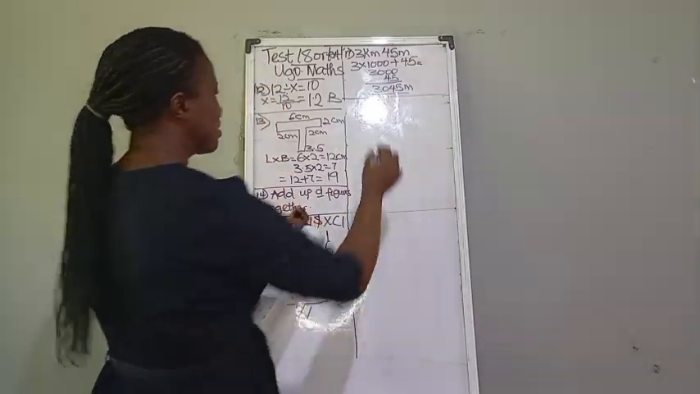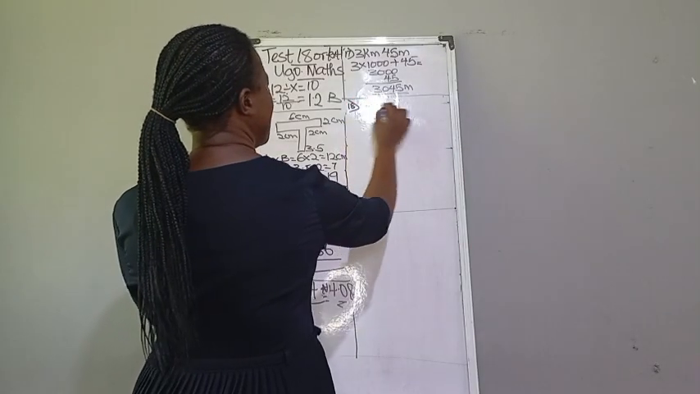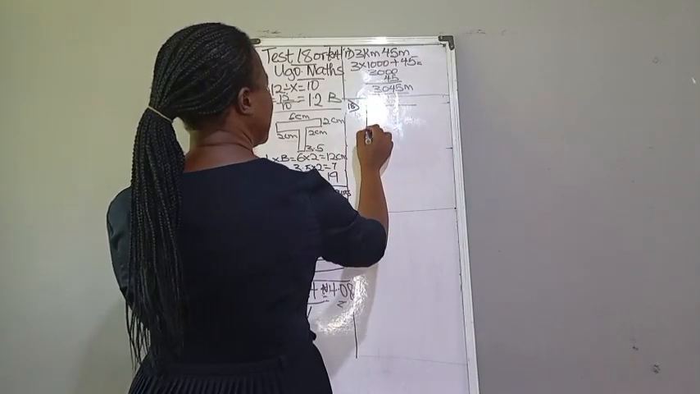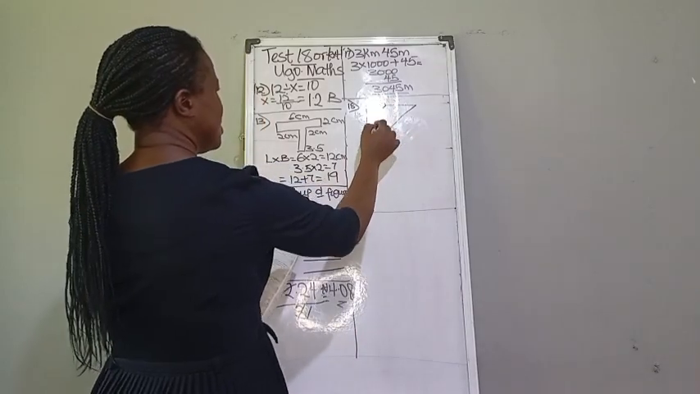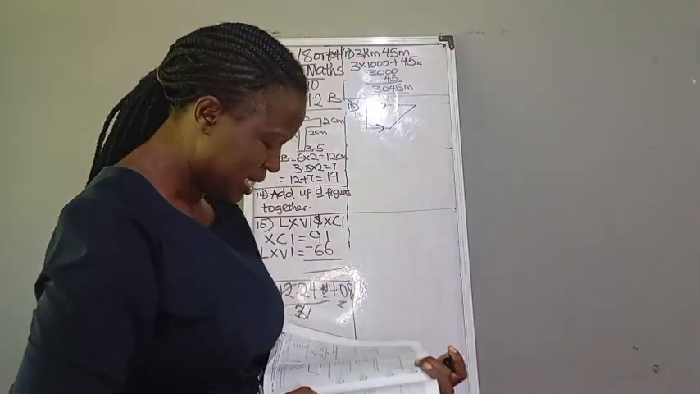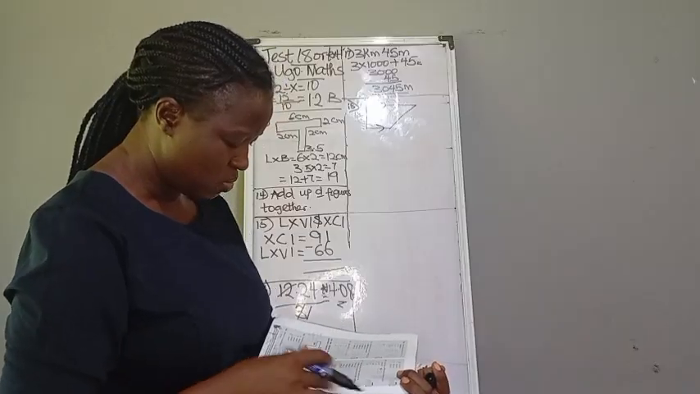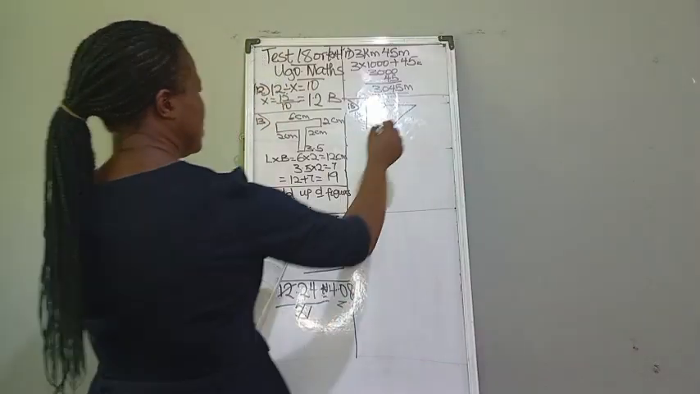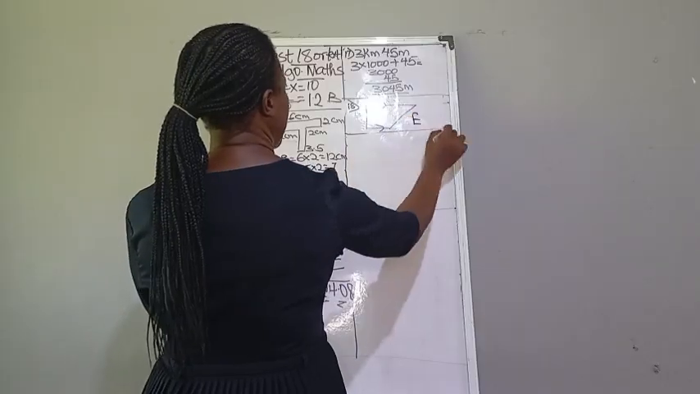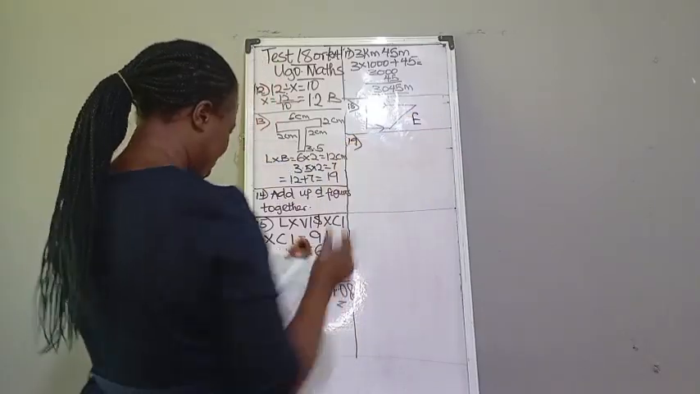Number 18, let me sketch the diagram we are given. We are given something like this. And the question now is, what is the name of the diagram? We have square, pyramid, rectangle, triangle, trapezium. So the answer there is trapezium. Number 19 question.